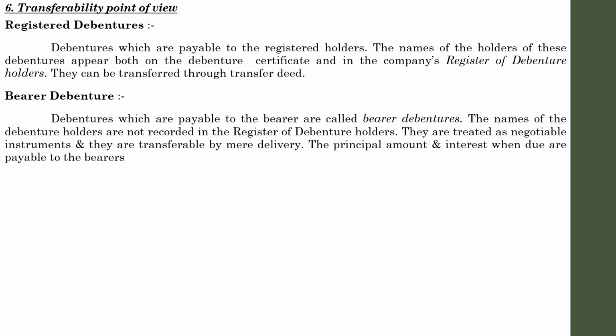And coupons are attached to such debenture certificates, and the bearer, whoever holds the debentures, simply sends such certificates to the concern in order to acquire the interest from the company. That is a very simple procedure regarding the receipt of interest on such debentures. So these are the typical types of debentures that are dealt with in the company, and these are the classifications on the basis of various characteristics. Next one, accounting treatment for issue of debentures.